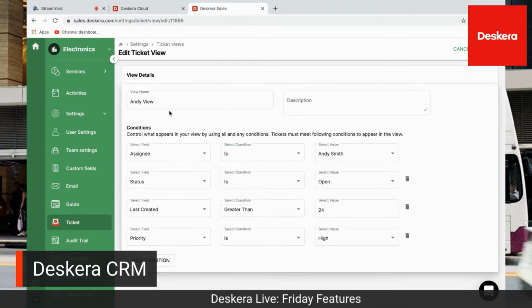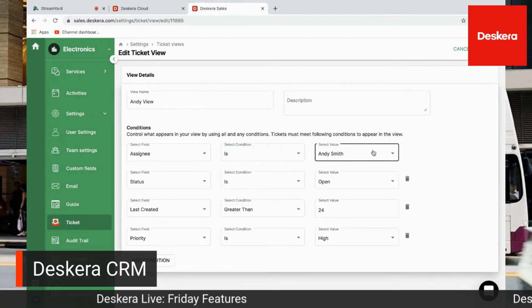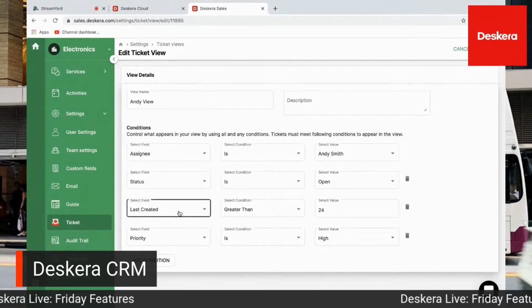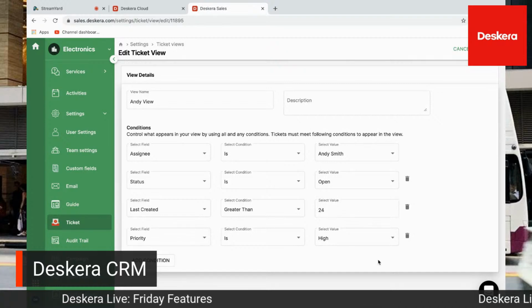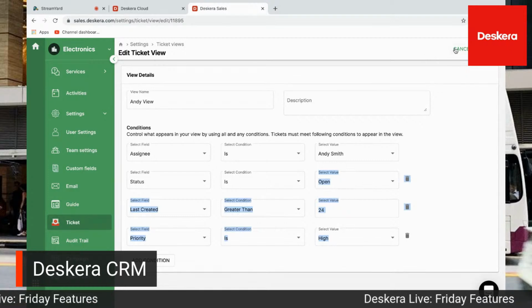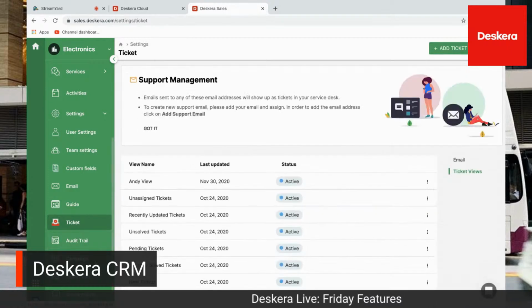So for example, I've made this Andy's view. So I say assignee's Andy, status is open. Last created greater than 24 hours, meaning this thing's been open for 24 hours, what's going on? And what is the priority? High, for example. Of course, I have our audit trail.